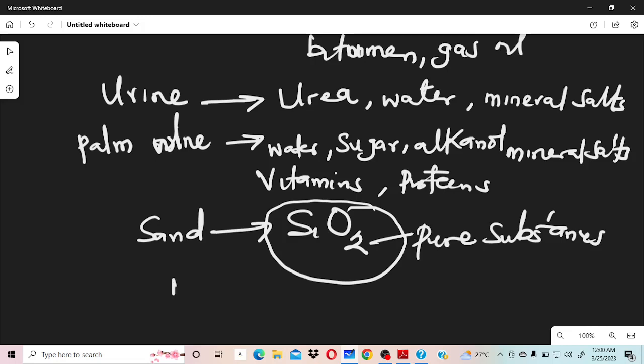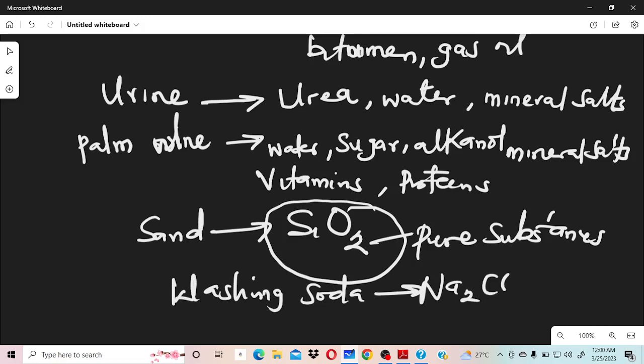What about washing soda? Washing soda, the molecular formula is Na2CO3. Can you see? For you to have been able to write the molecular formula, it means it's a pure substance because this is a compound. And we have learned that all compounds are pure substances. I want to believe we are getting this.